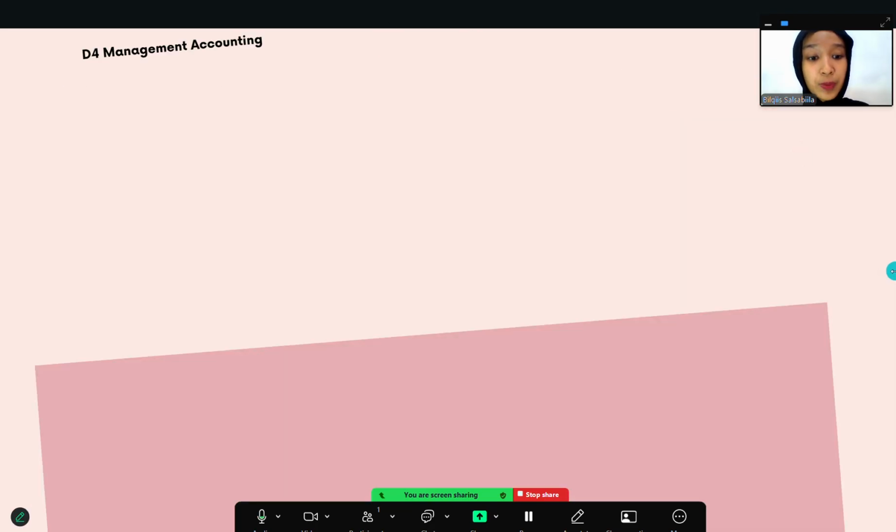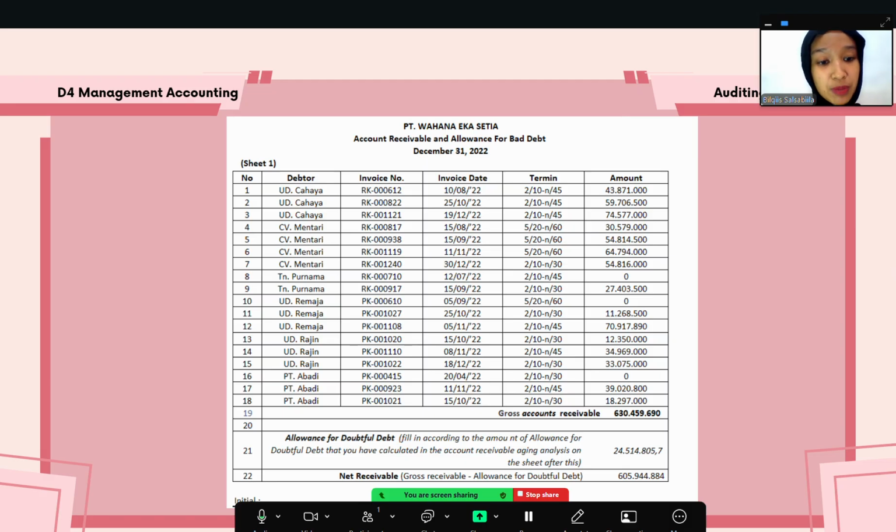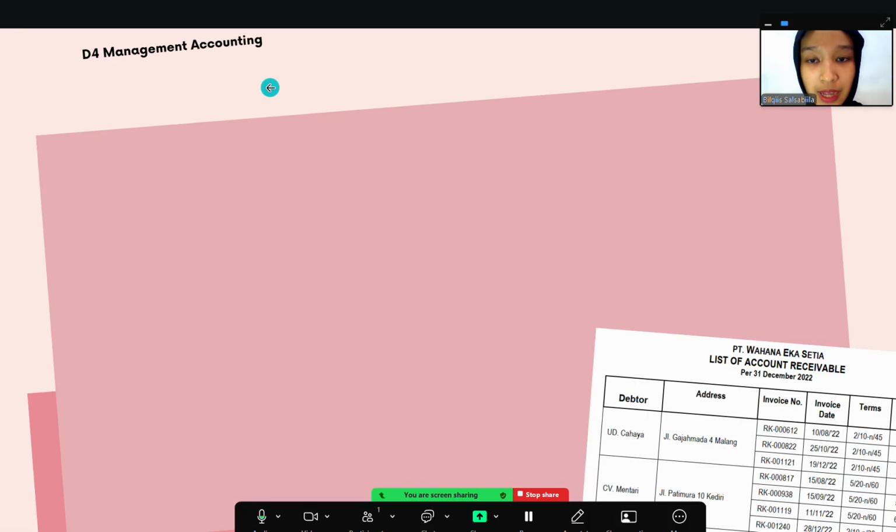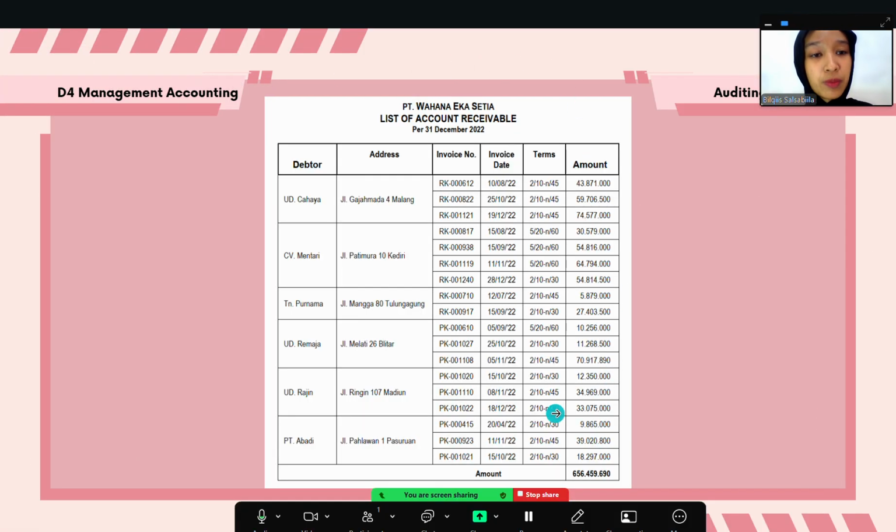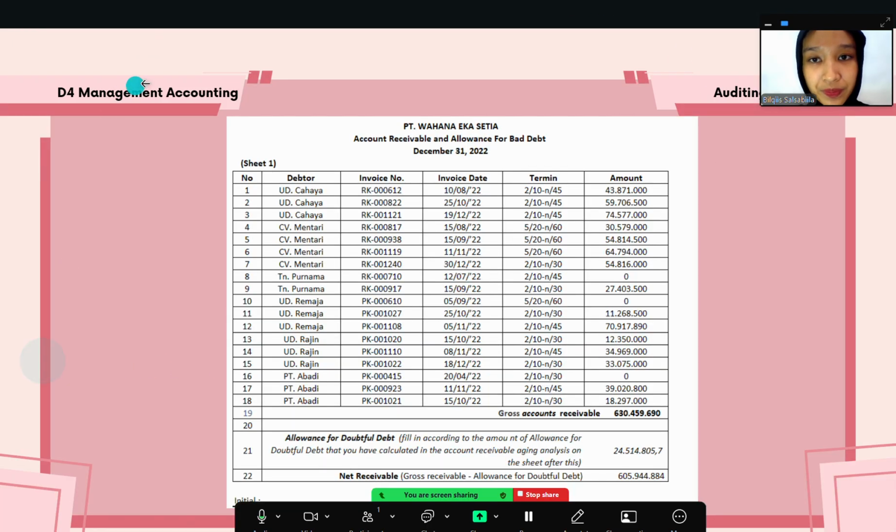And then for the practical part, I perform the following steps, like collecting the aging schedule from the clients. I request the detail and aging of receivables from the client's credit department for all debtors. There is information about 18 debtors. This is the list of accounts receivable of PT Wahana Kasetia. For each debtor there are invoice numbers, invoice dates, and the important thing, the terms, and then the amount.